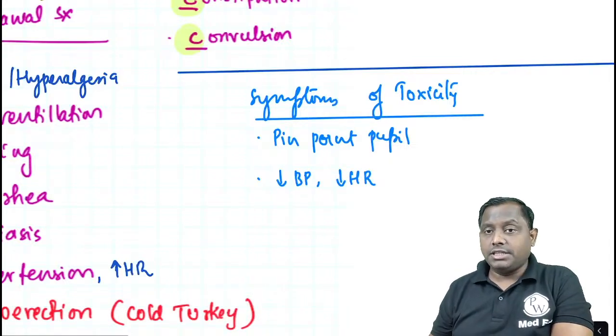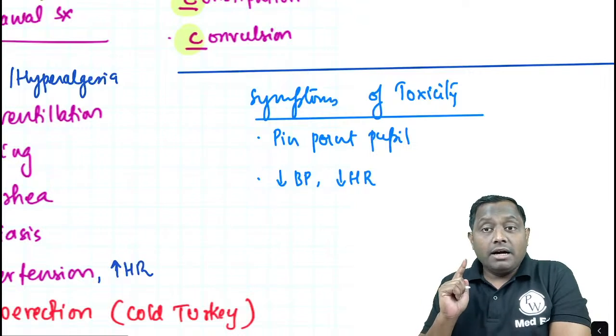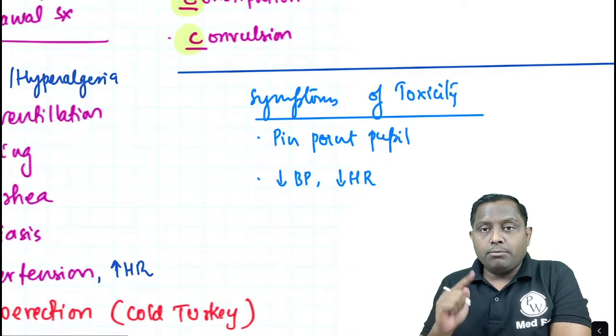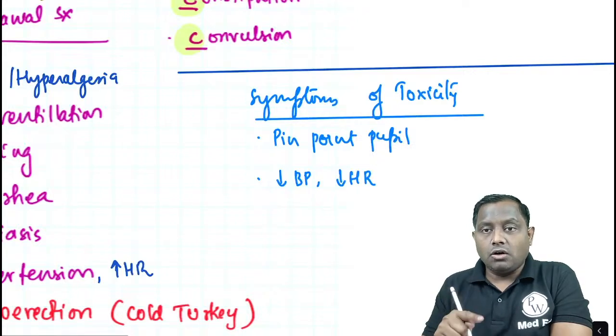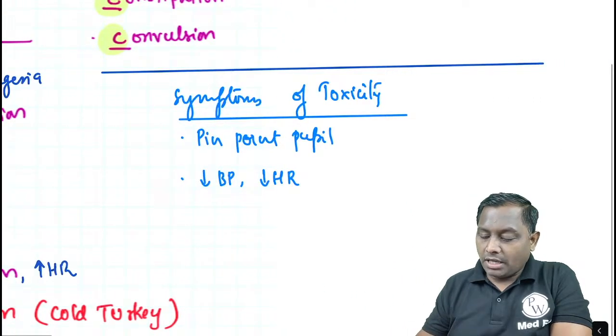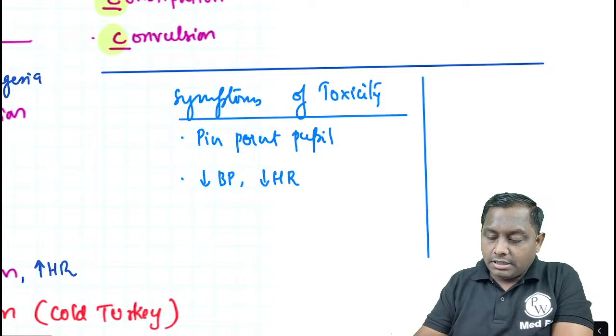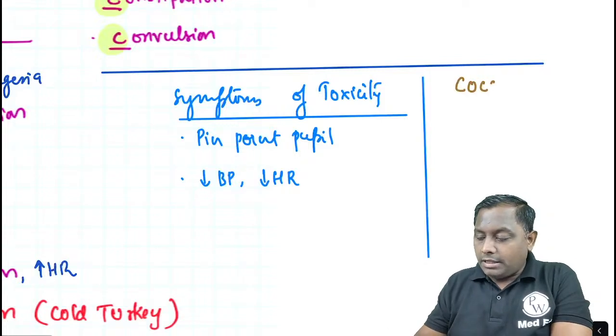ये बहुत important चीज़ है ना, बहुत important topic है. A drug addict with pinpoint pupil and bradycardia, hypotension, most likely it will be a case of opioid. A drug addict with increase in the heart rate, most likely it will be a case of cocaine, है ना. ध्यान रखिएगा, ये मैं फिर से आपको समराइज कर रहा हूँ. Cocaine is also drug addict.